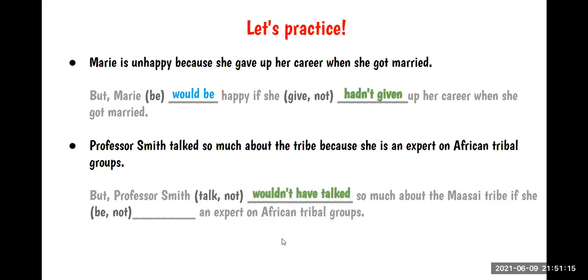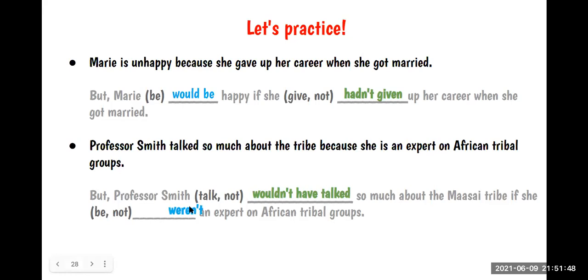Professor Smith wouldn't have talked so much about the Maasai tribe if she weren't an expert on African tribal groups, right? If she weren't an expert. So as you can see, we are using the simple past here.